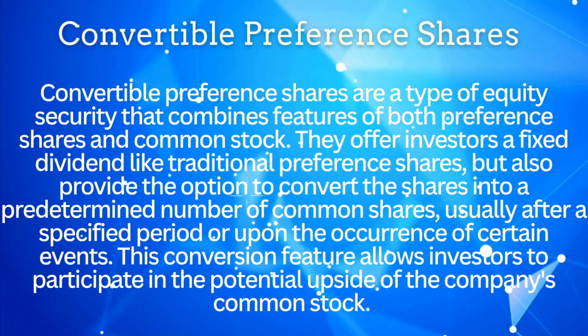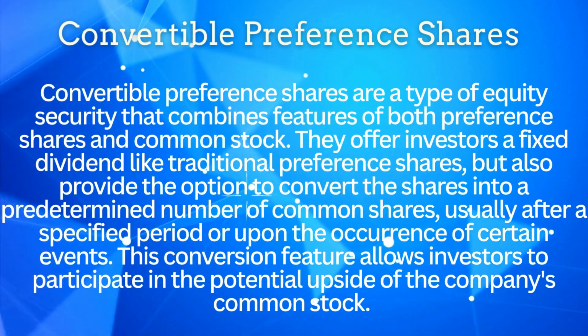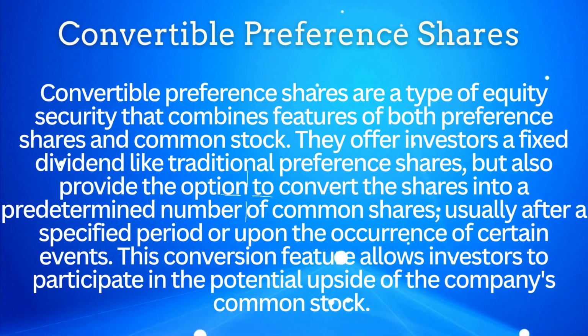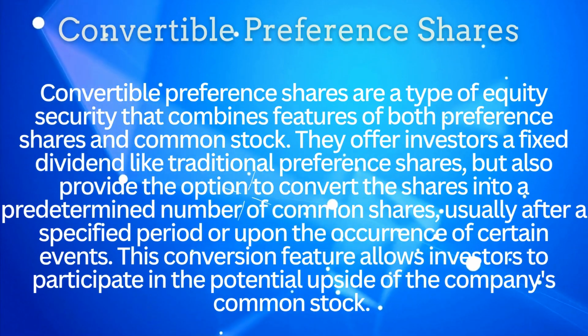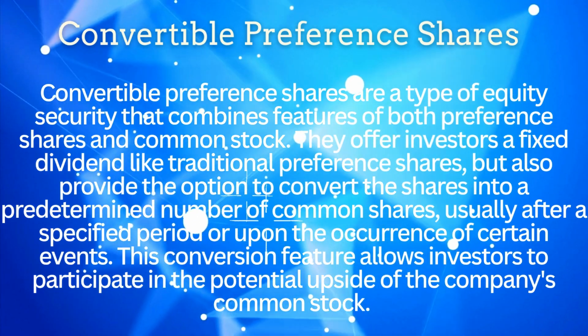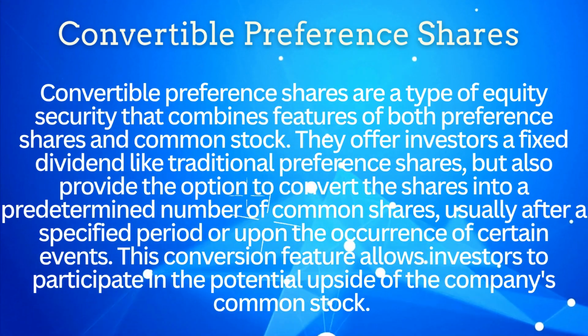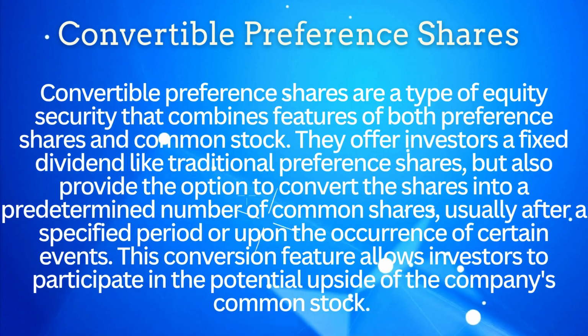Convertible preference shares. Convertible preference shares are a type of equity security that combines features of both preference shares and common stock. They offer investors a fixed dividend like traditional preference shares, but also provide the option to convert the shares into a predetermined number of common shares, usually after a specified period or upon the occurrence of certain events. This conversion feature allows investors to participate in the potential upside of the company's common stock.